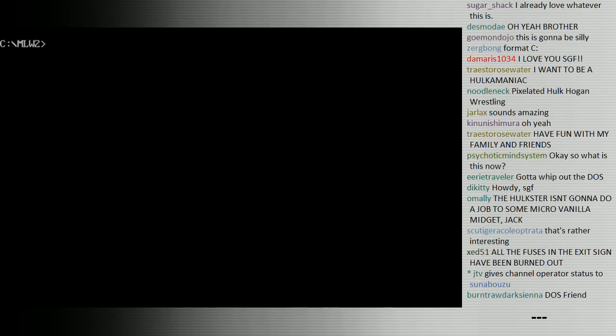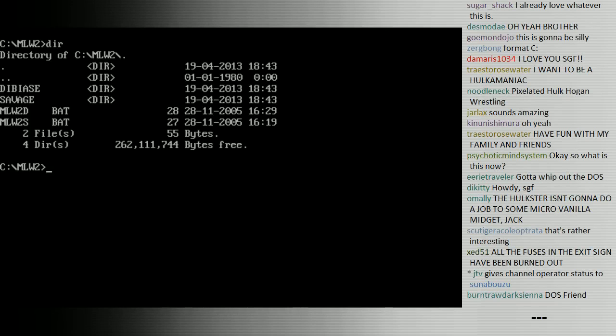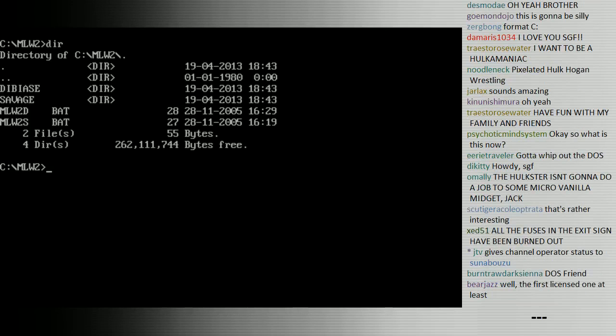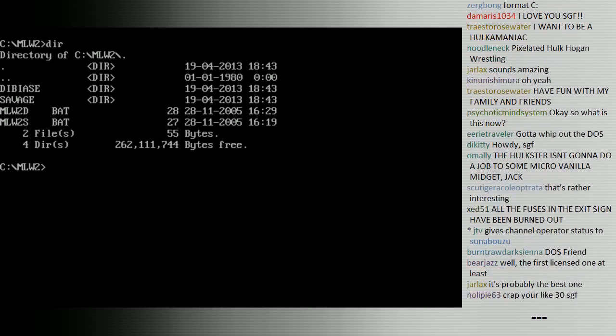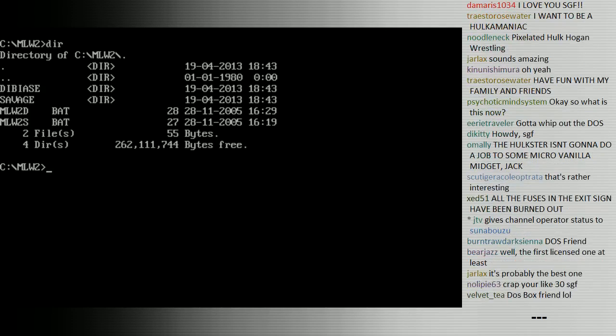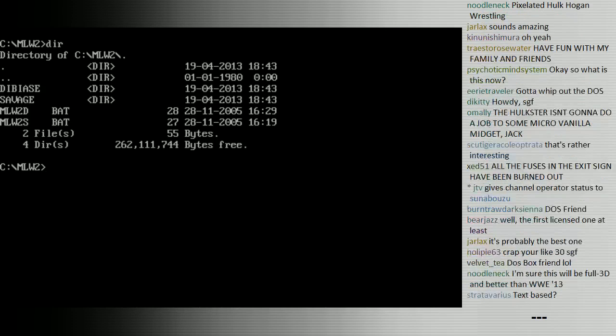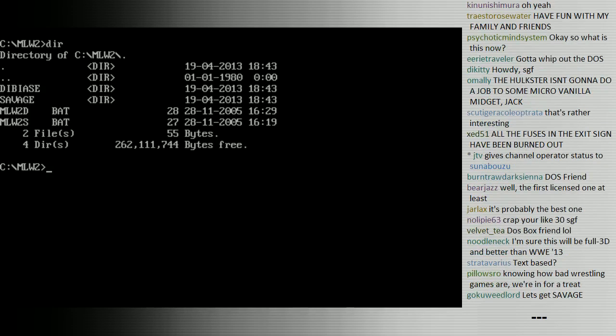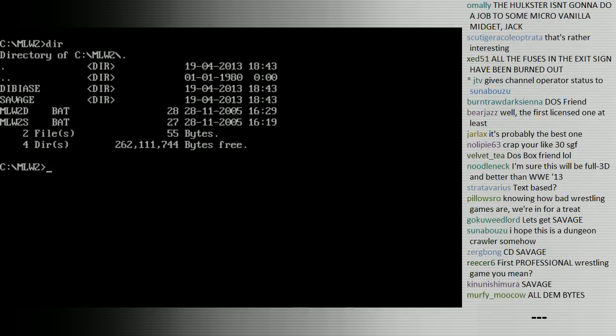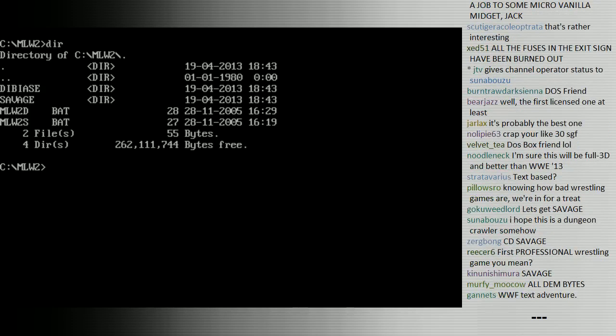Whoops. That's not what I meant to hit. Okay. So we only have a few files for this game. We have a choice. We can either control Hulk Hogan as he goes up against Ted DiBiase, the $1 Million Man, or Hogan as he goes up against the Macho Man, Randy Savage. Or we could also play as either of those opponents versus Hulk Hogan. We're going to do both of them.